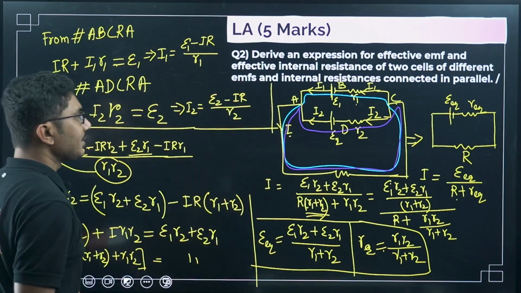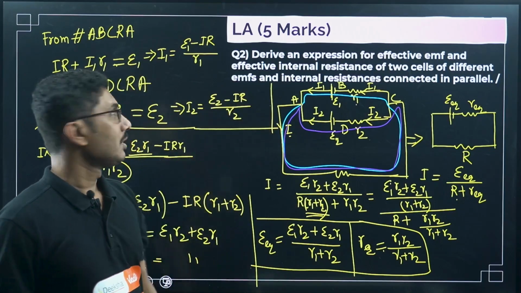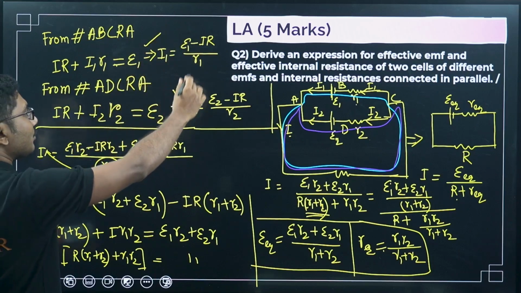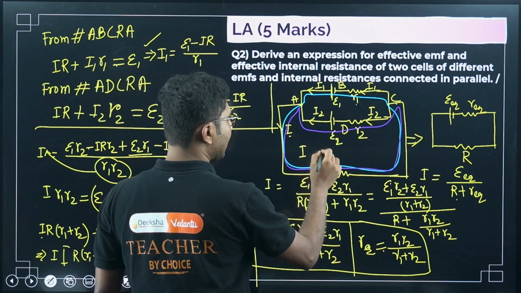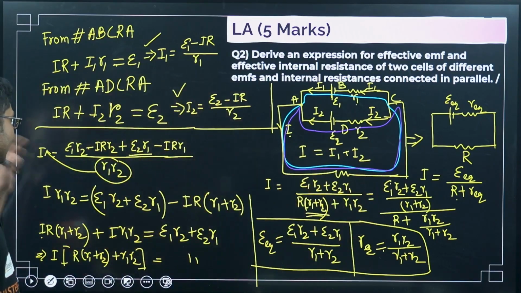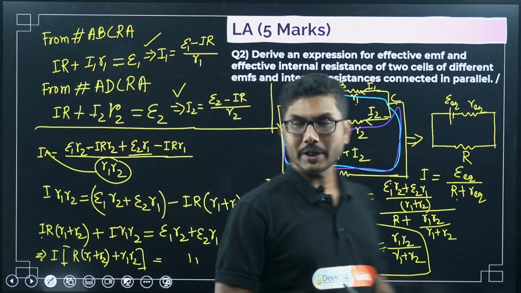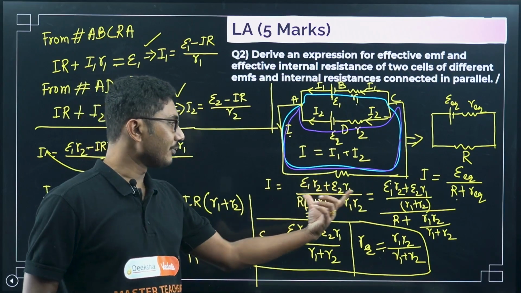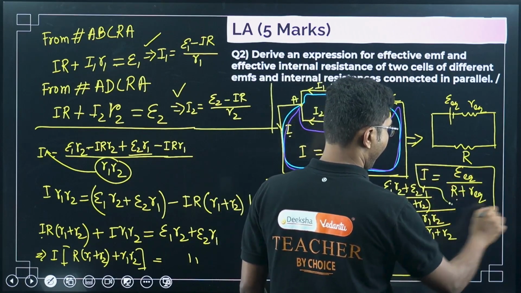If you have done this derivation, just write step by step equations. First start with I1, find I1, next find I2, then you know that I1 plus I2, because of the junction rule, is nothing but the total current I. Then you just put those values, simplify, calculate the value of I. Once you have simplified the value of I, you have to rewrite the equation to get the final expression in this form.